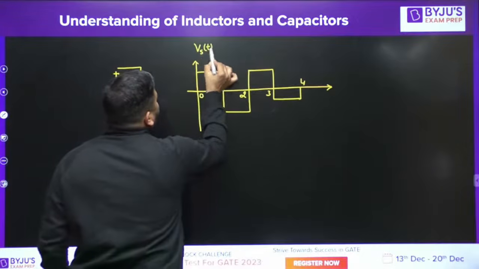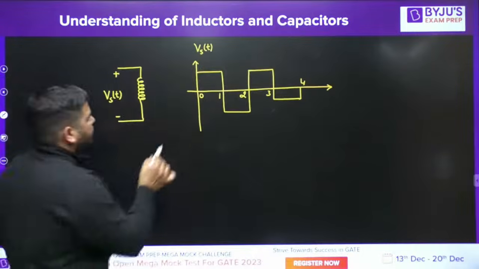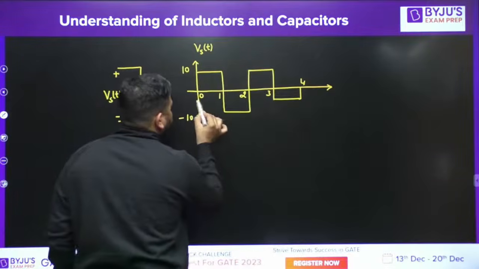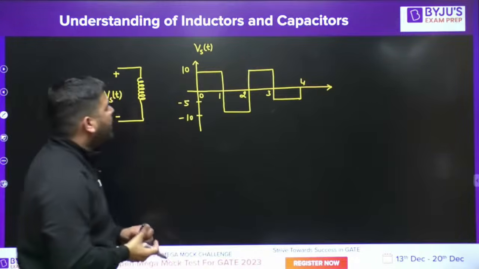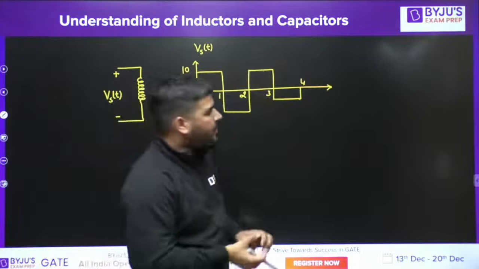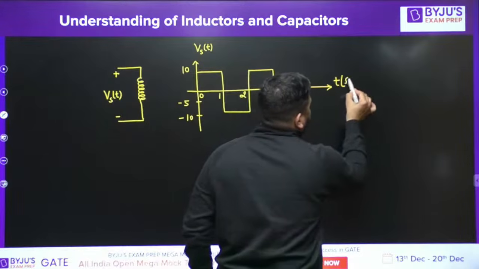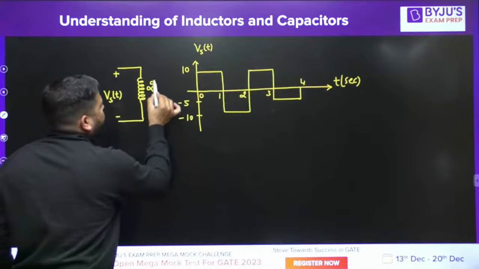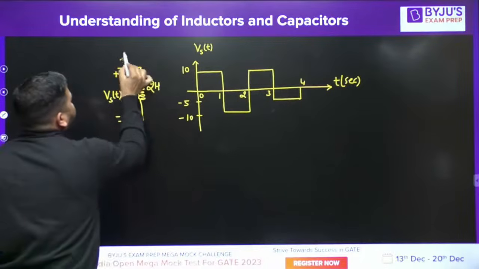Now what I need to do is plot the current wave shape. Let's say this is 10, this is minus 10, and this is minus 5. This is the vL(t) wave shape, and this is t in seconds. The inductor value is, let's say, 2 Henry. I need to plot the wave shape for current iL(t).